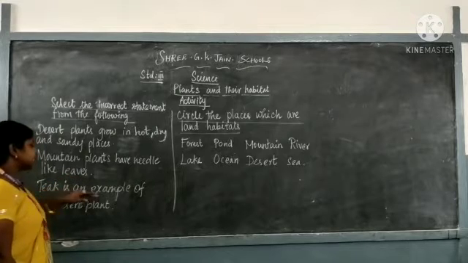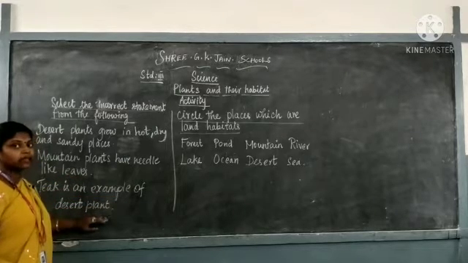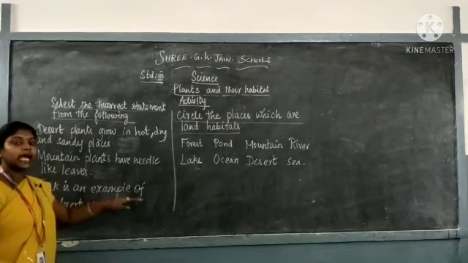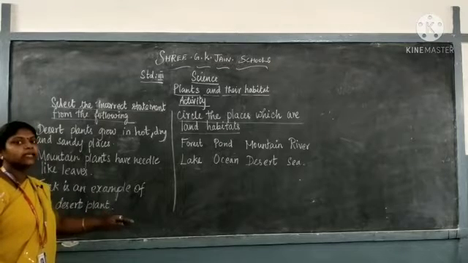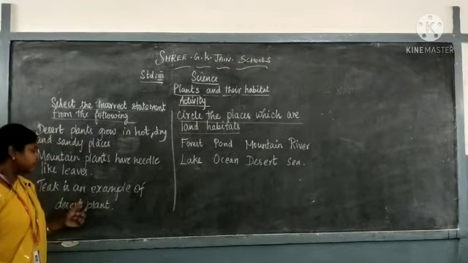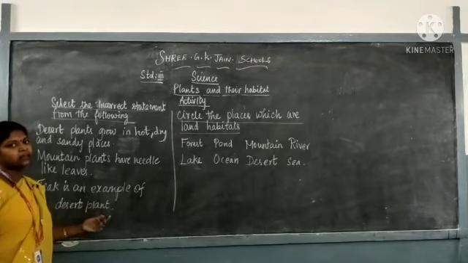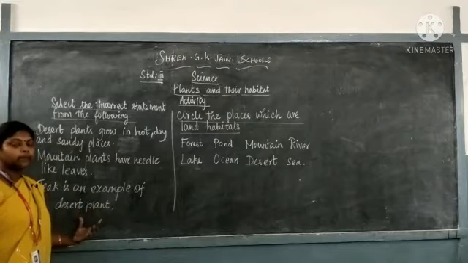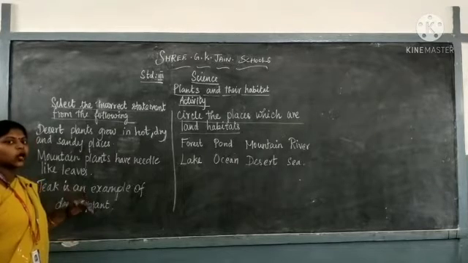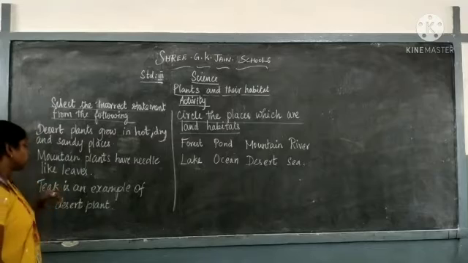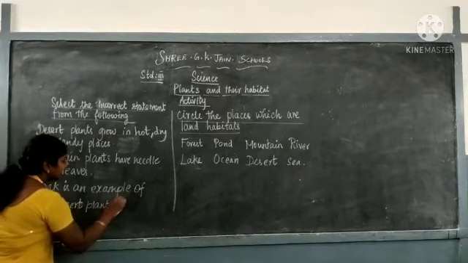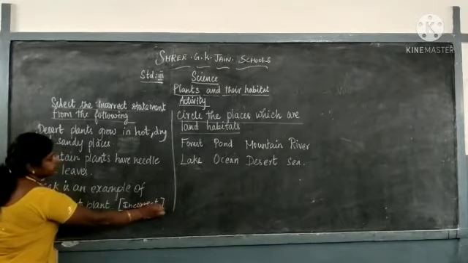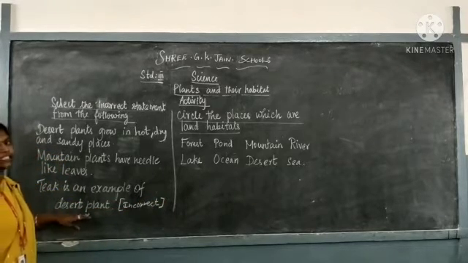Next one, teak is an example of desert plant. No, that is an incorrect statement because teak is an example of plants in plains. That means it is an example for plain plant. Example for the desert plant is aloe vera, date palm and opuntia. Those are all called as the desert plant. So this statement is the incorrect statement. This one is the false statement.